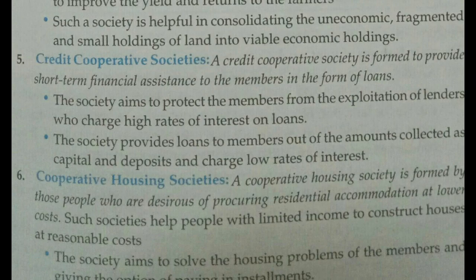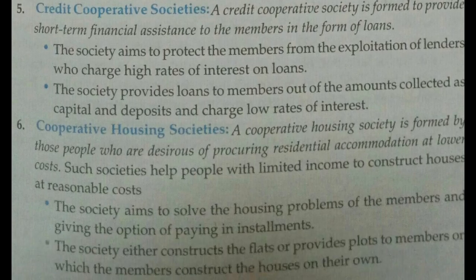So the society wants to protect the members from the exploitation of money lenders. Therefore, they are providing loans to the members, and they are trying to help the members by providing loans and protecting them from the money lenders. Credit cooperative society provides financial help to its members.